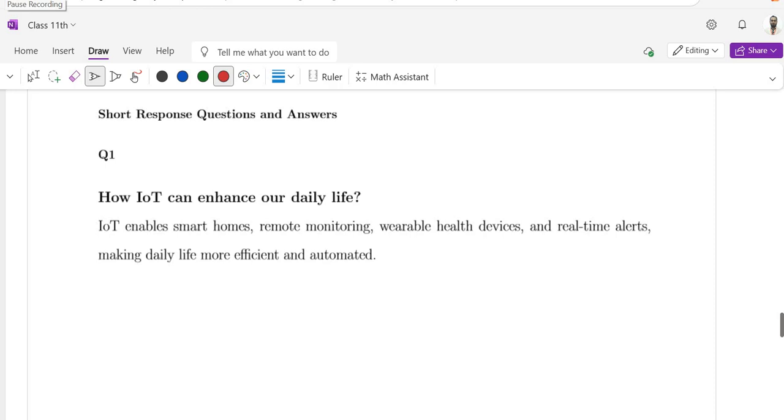Question number 1. How can IoT enhance our daily life? IoT enables smart homes, remote monitoring, wearable health devices, and real-time alerts, making daily life more efficient and automated.